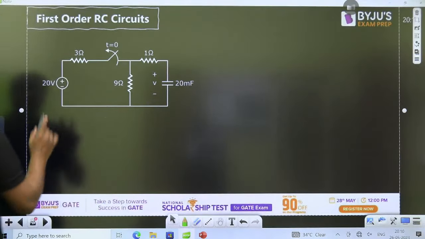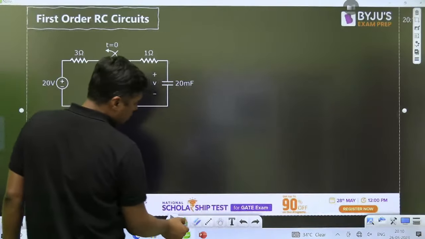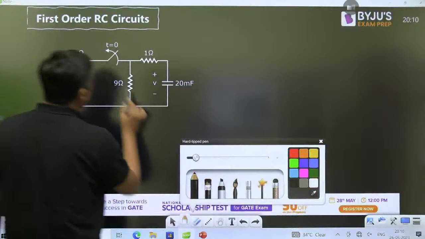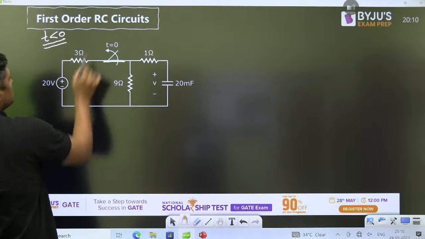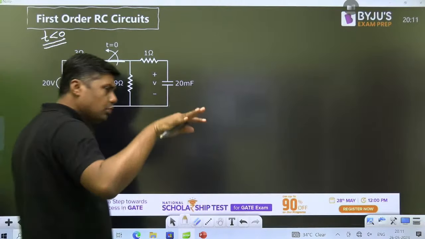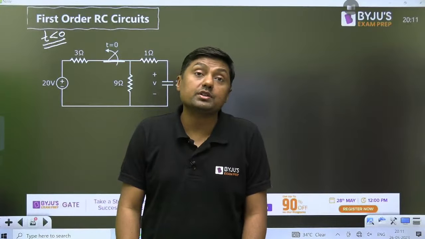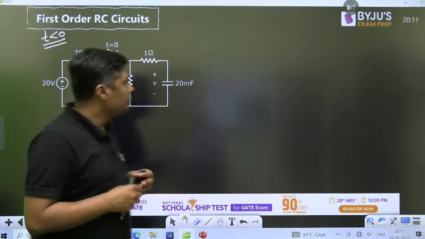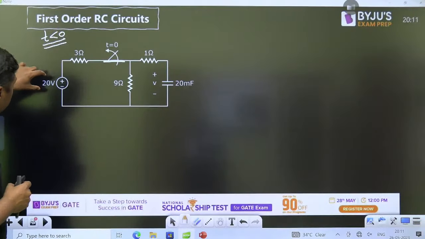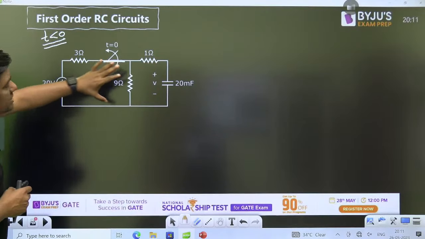Then always remember, when the switch is closed, for t less than 0, switch was closed. And for a long time it was closed. For a long time, if it was closed, then the circuit will reach what? Steady state. Once the circuit reaches steady state, that is for 20 volt, this is the DC value. For DC, the capacitor acts as what?